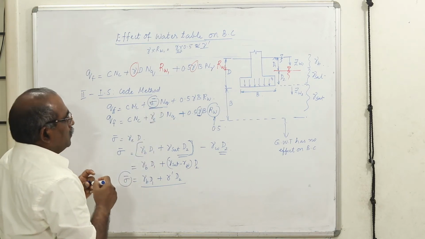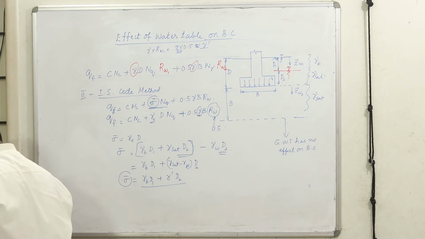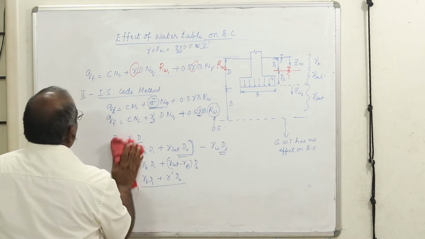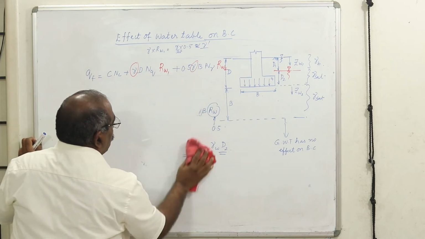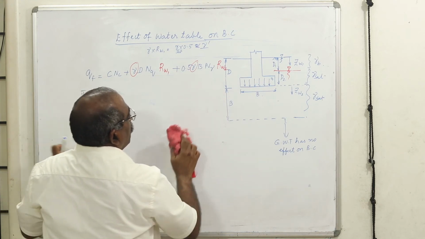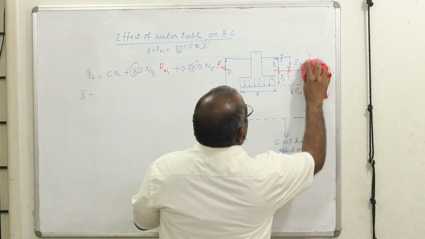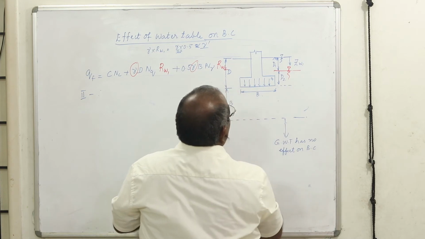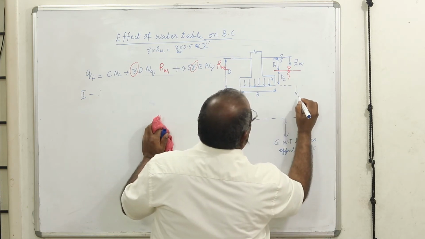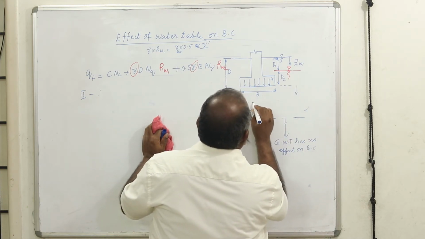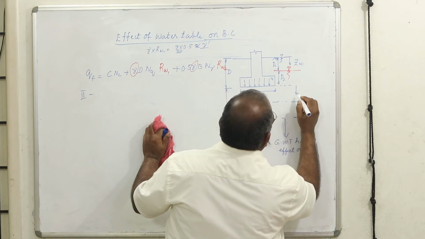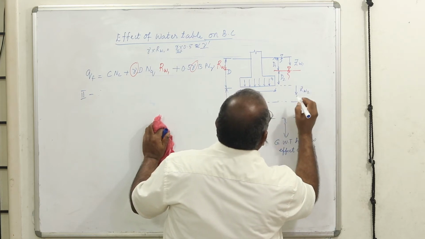Now, Bowles has also given another method. For example, your water table is in this zone. Let us say my water table is at this depth. This is ZW2.